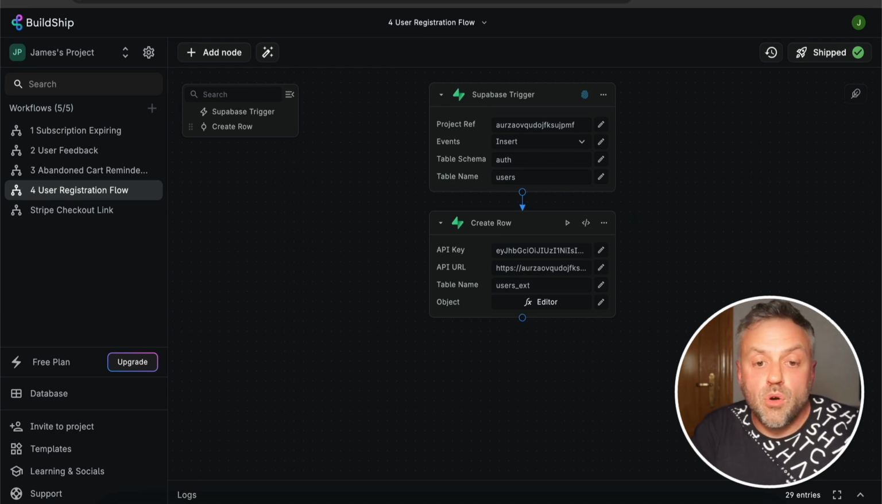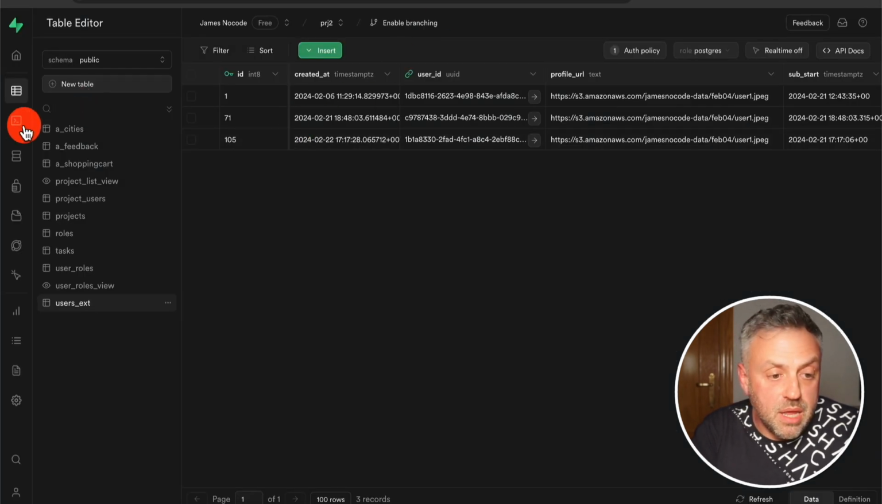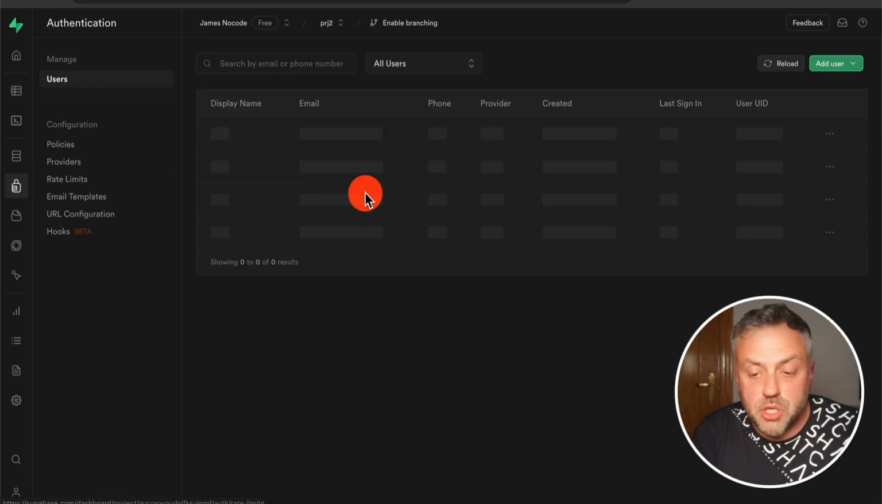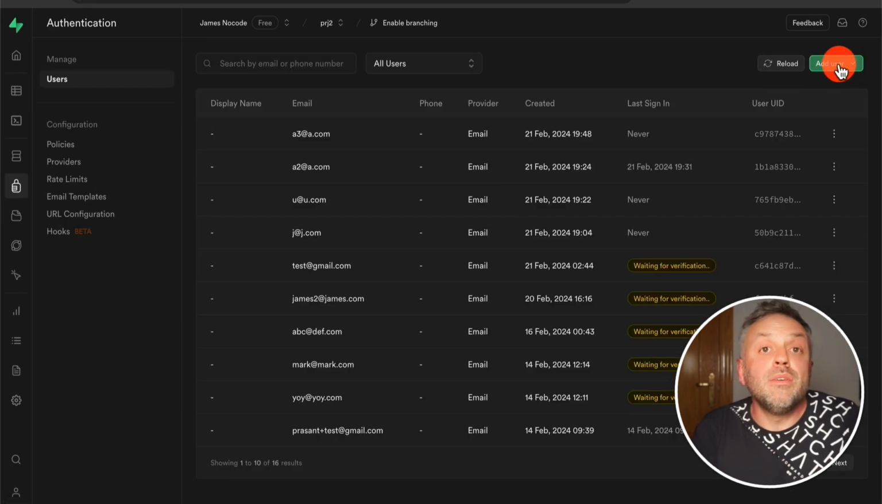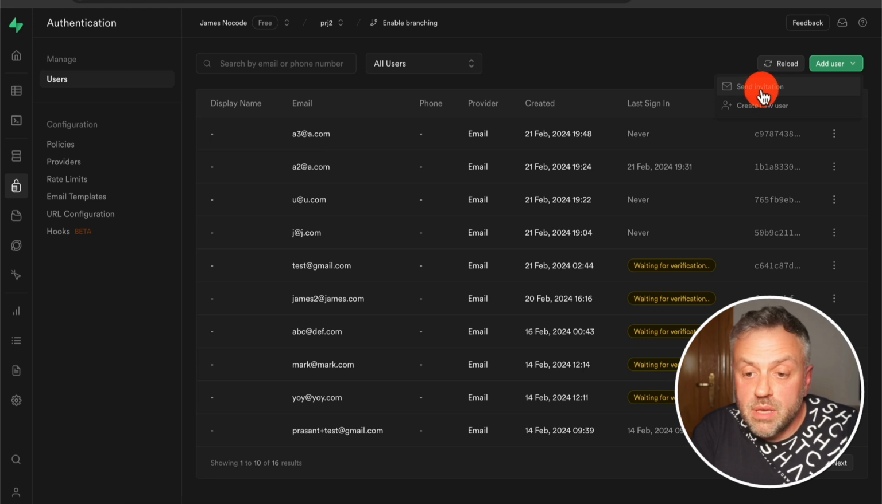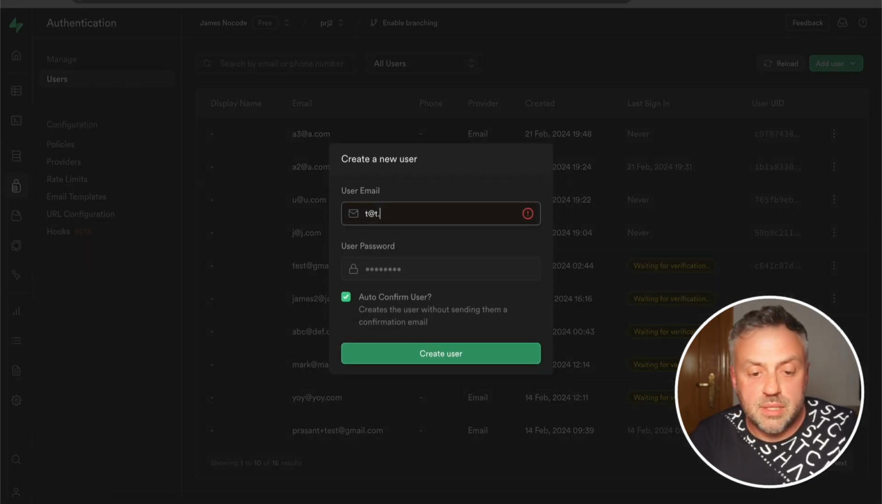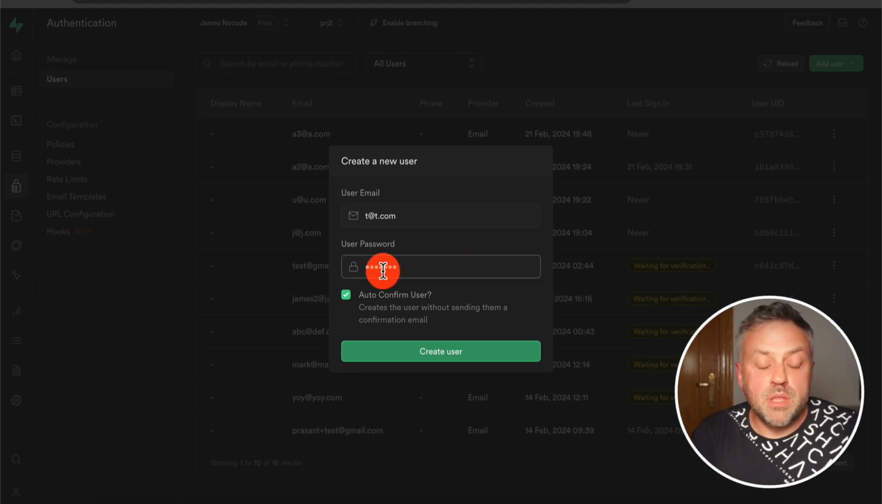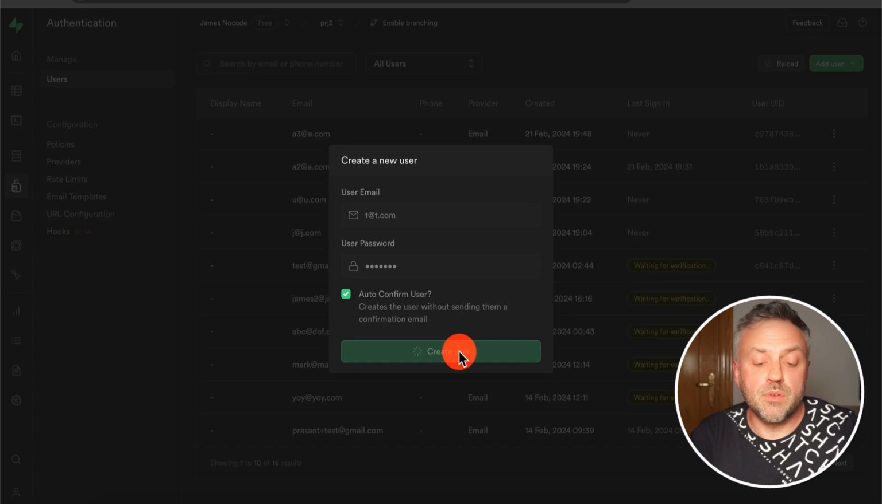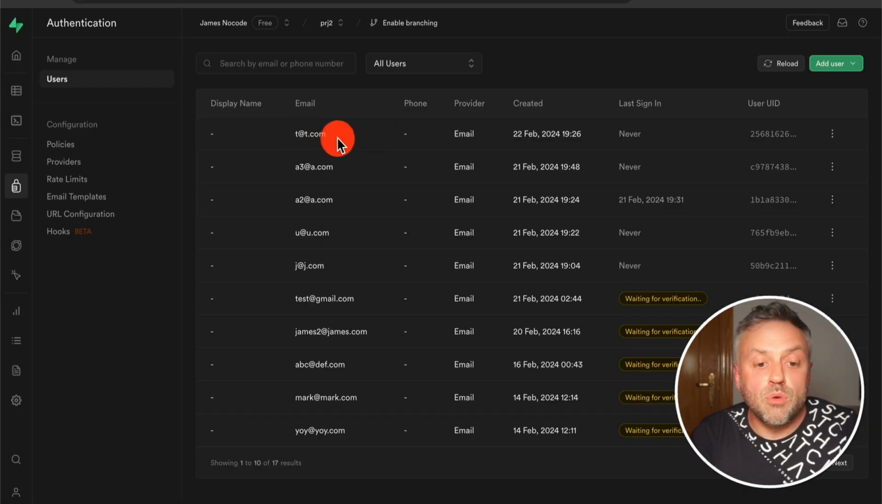Let's say I go back to my Supabase here and I go to authentication and add a user manually. I create a new user, and let's say this is t@t.com, and we type in the password, we have auto confirm user, and I say create the user. Okay, and here's the new user that was just created.